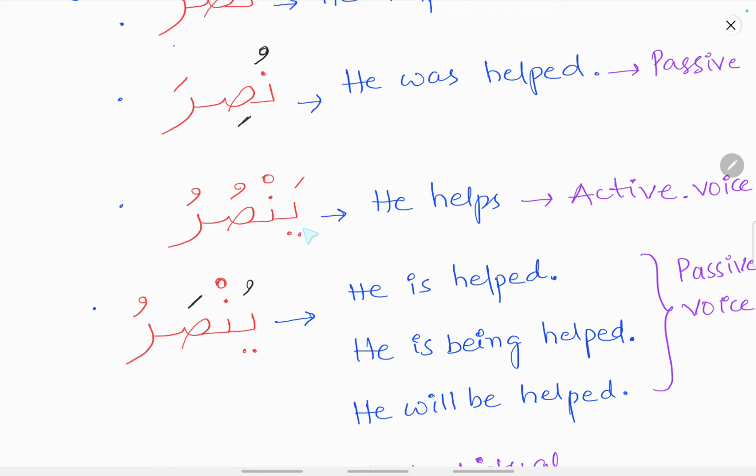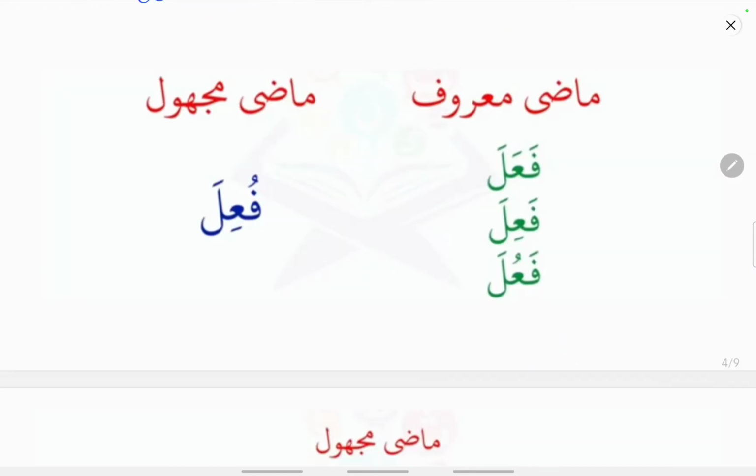So in order to make this fe'lul mudari majhul, you leave the lam kalima as it is, and the ain kalima, that is the swat, will receive a fatha. The dhamma is changed into a fatha, and the ya, that is the sign of fe'lul mudari, will receive a dhamma. So yunsaru can be translated as he is helped, he is being helped, or he will be helped. So it is a passive voice.